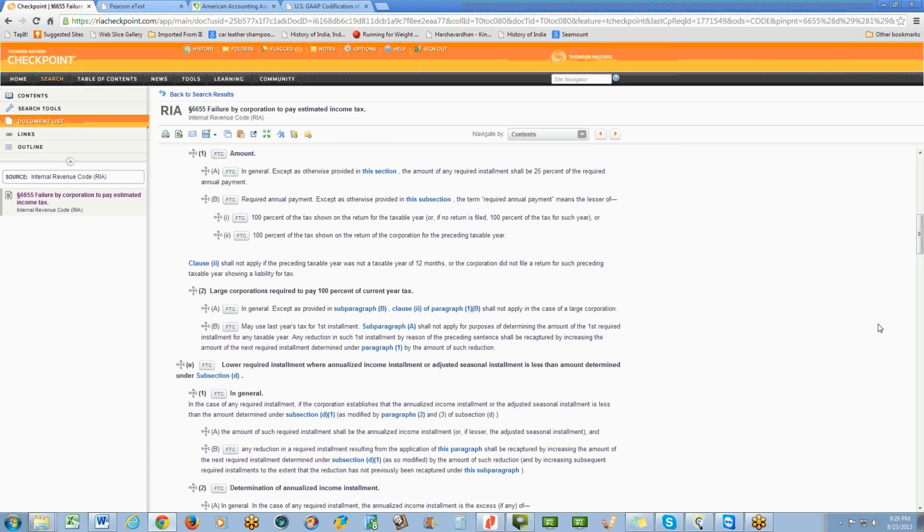And you can go right here, and the amount of any required installment shall be 25% of the required annual payment. So now, 100% of the tax for the taxable year, or 100% of the tax for the preceding taxable year. Now in this case, 100% of what? 20,000 or 8,000? How would you look for it, and what would you research?